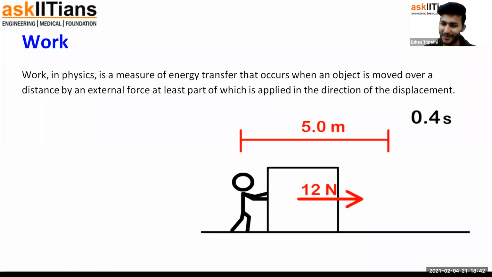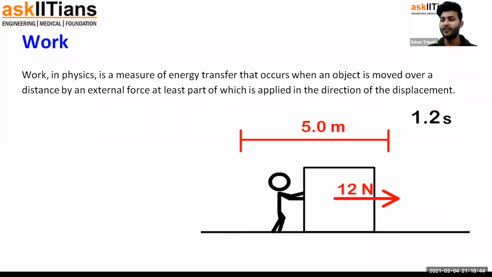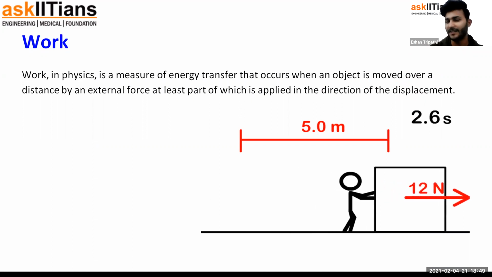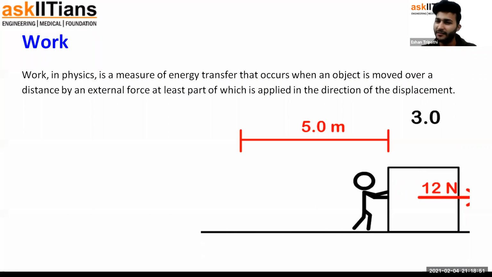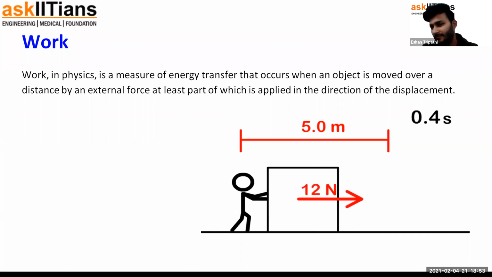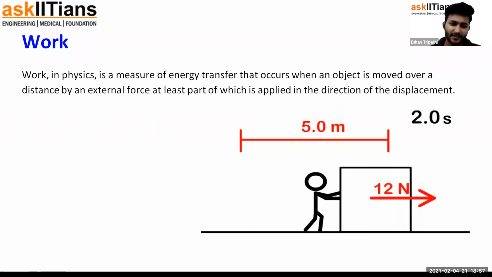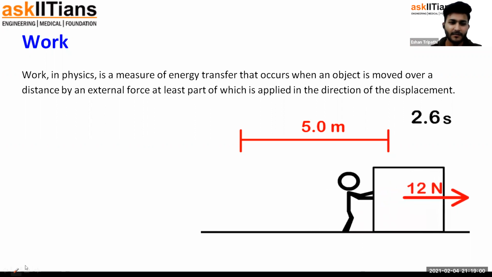Okay, but what exactly is energy? We're going to study that later on too. But I think you're getting a little bit of an idea right now what work could be. It's kind of a transfer of energy from one body to another when the other body is displaced. That too, as it's mentioned over here, at least part of which is applied in the direction of displacement. What that means, we'll study in the next page.